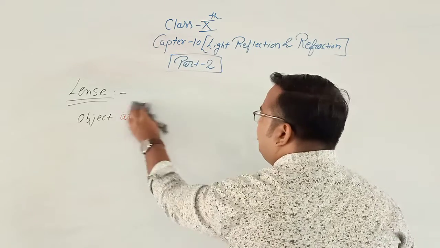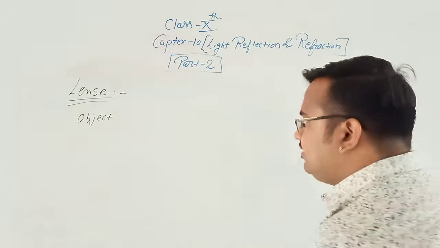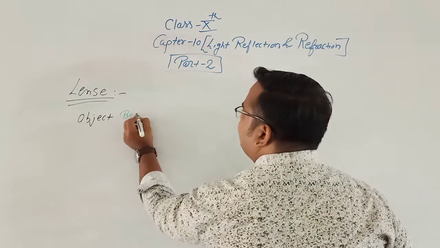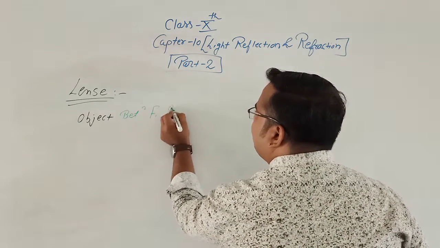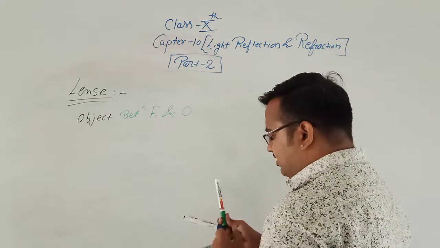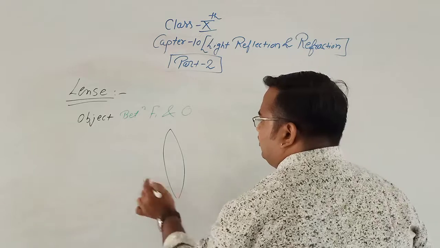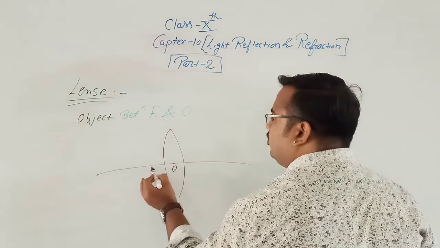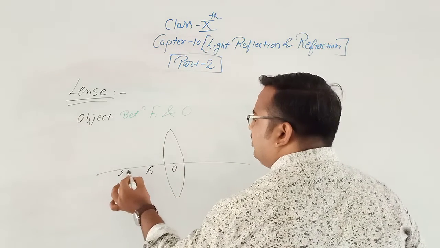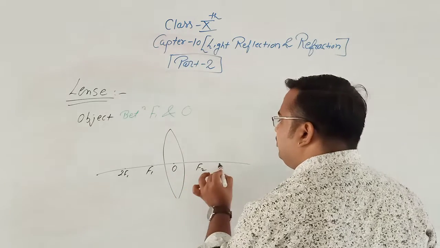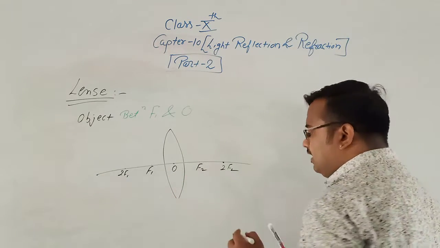And the last case for this one, the object is present between F1 and optical center. This is the convex lens. Principal axis, optical center, F1 to F1, F2 to F2. Clear?